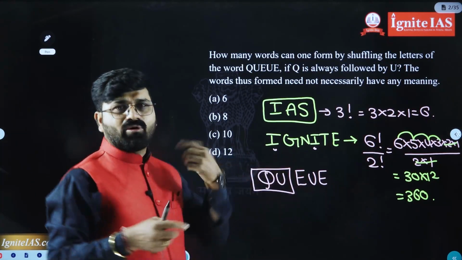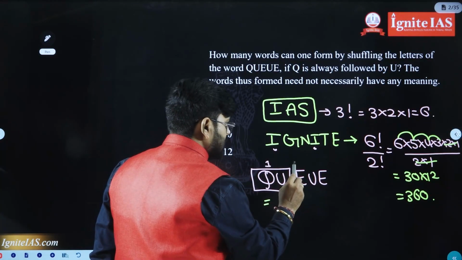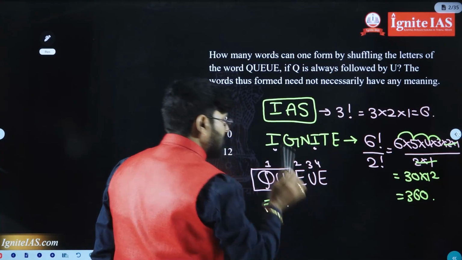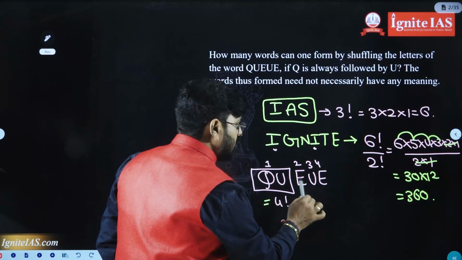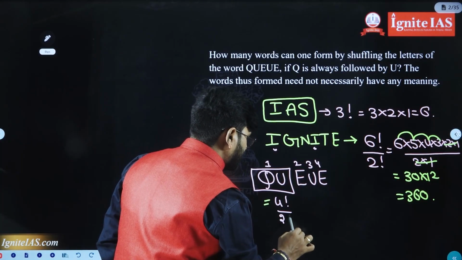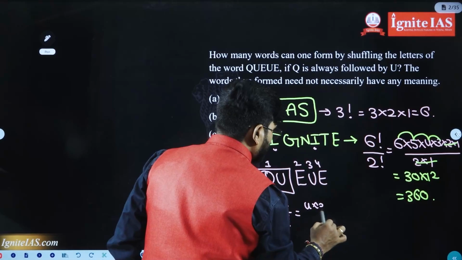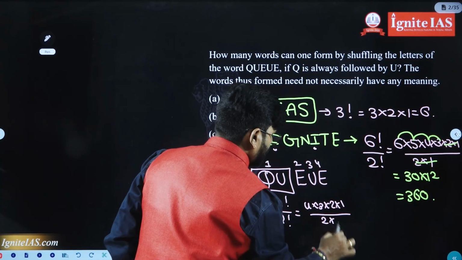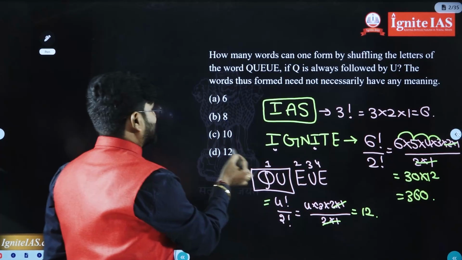Now this word can be formed in how many ways? It is very simple. It is 1, 2, 3, 4. Total 4 letters are there, so 4 factorial. Is there any letter repeated? Actually, QU was fixed. Here E is repeated 2 times, that is why 2 factorial. Finally, 4 factorial is 24, or 4 into 3 into 2 into 1 divided by 2 into 1. The 2 into 1 cancels, and 4 into 3 is 12. So my answer is 12.